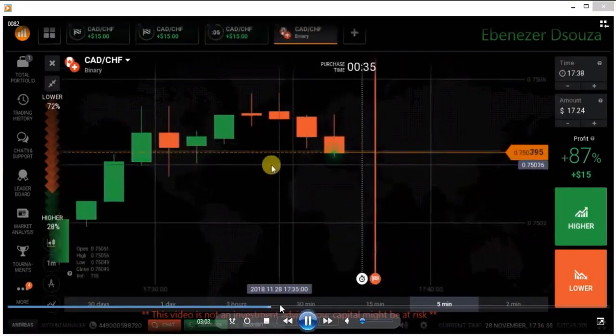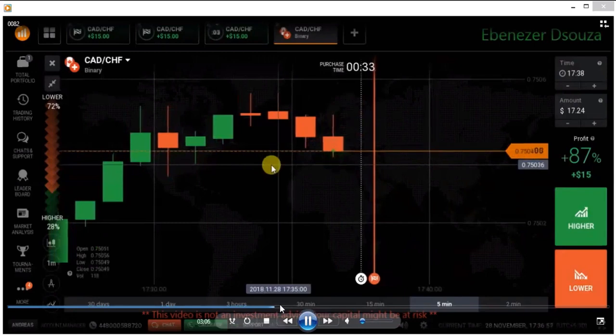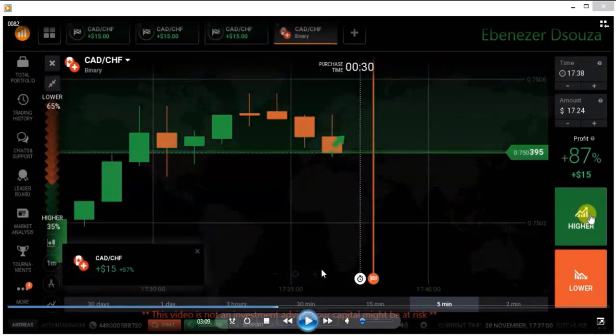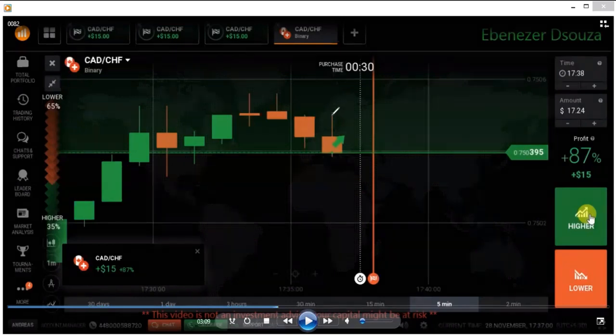Okay, you can see a strong candle with strong selling pressure. This is not a weak candle.